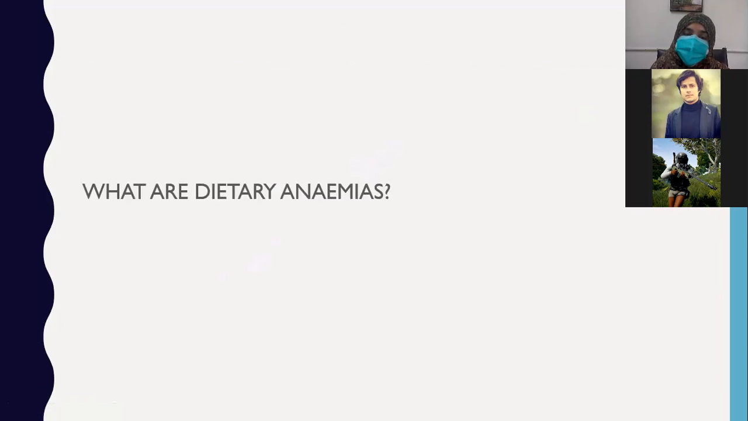So what are dietary anemias? We have already discussed. Dietary anemias are iron deficiency anemia, vitamin B12 deficiency anemia, and folate deficiency, which are also called megaloblastic anemias.